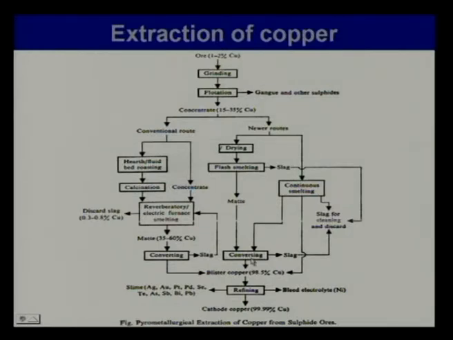Now, the third generation wanted even to combine these two into one, so that we start from concentrate and in one reactor go straight to blister copper. This is called the continuous smelting route, and many developments have taken place in that direction. The idea will be to take the concentrate, and in one reactor it will be continuously smelted,